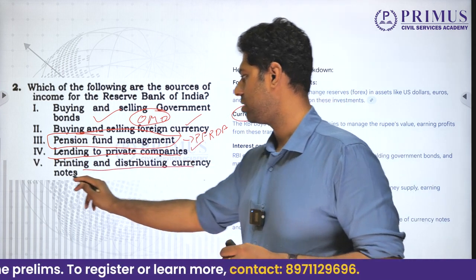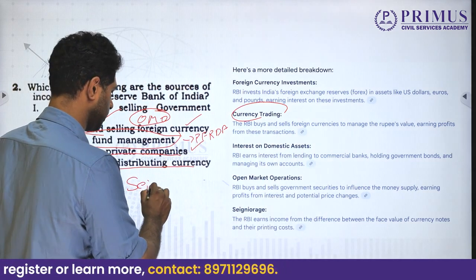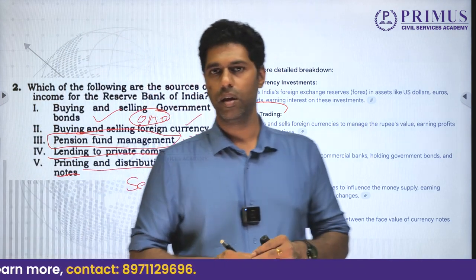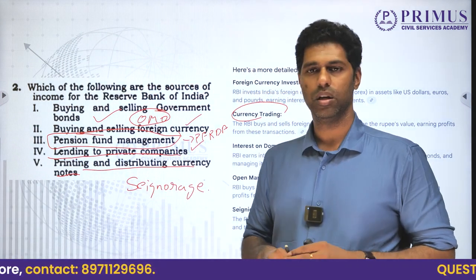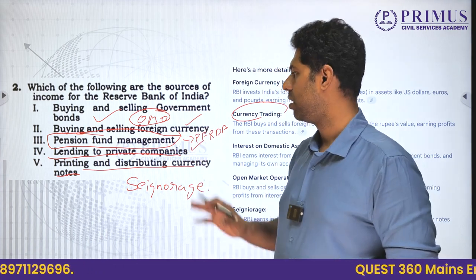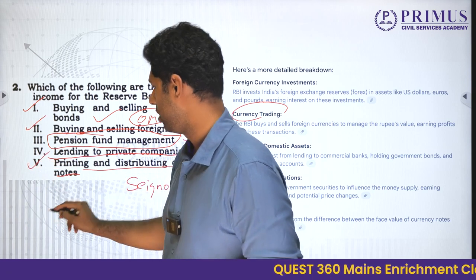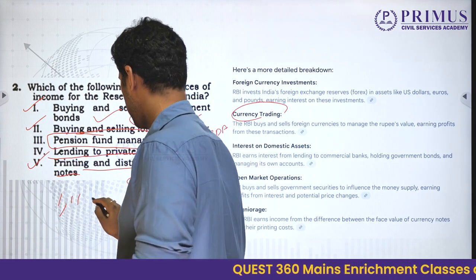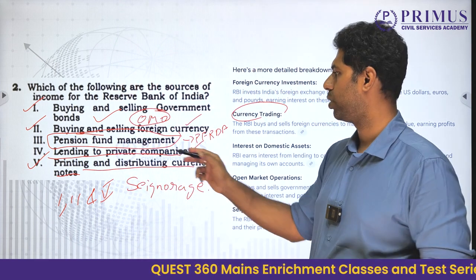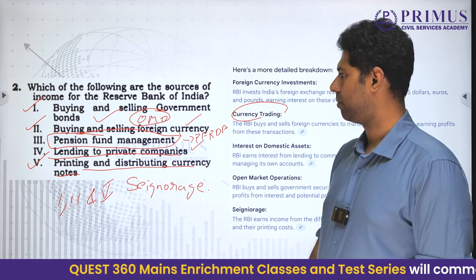Printing and distributing currency notes. Yes, RBI charges something called seigniorage, and the seigniorage is what RBI charges for printing the currency notes. Therefore, we find that 1, 2 and 5 are the answer, right? 1, 2 and 5 is the answer for this question. Moving on to the next one.